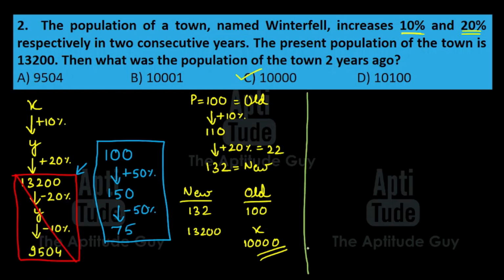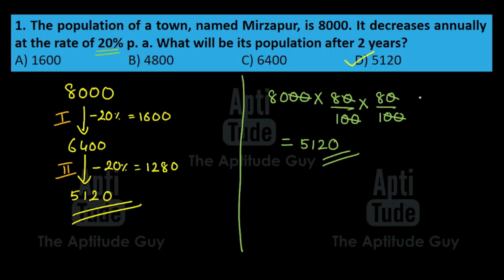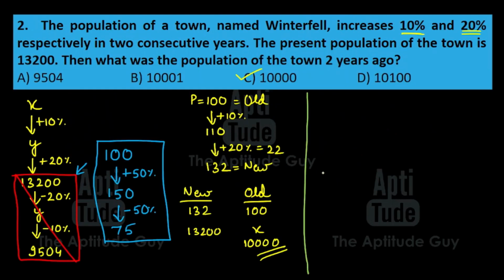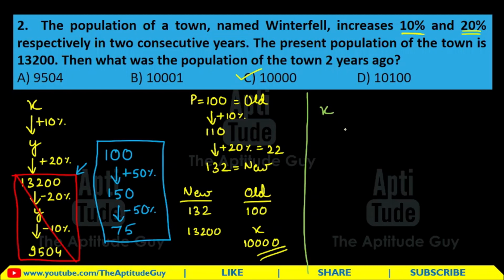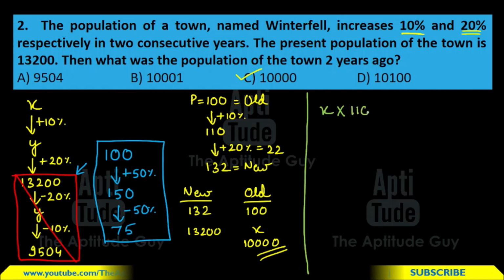So you remember in the previous question how we did this method? We'll use the same thing over here as well. Alright, so here we assume that the old population is x. Now what happens to x? It first increases by 10%. Always remember, when something increases by 10%, it becomes 110%.